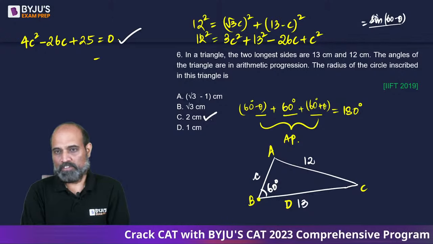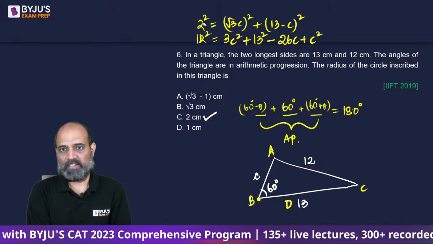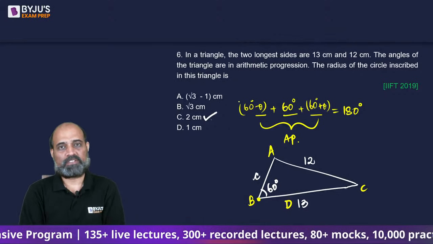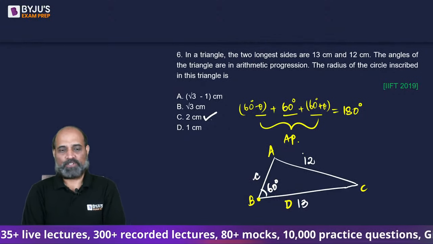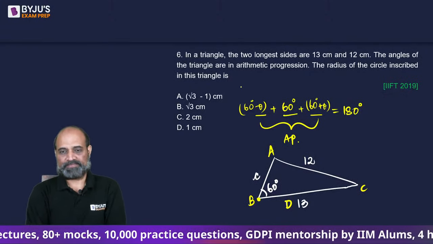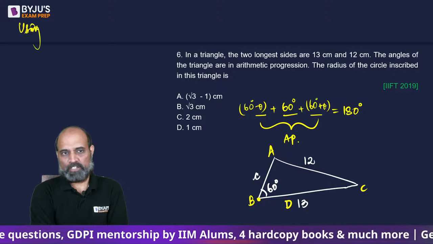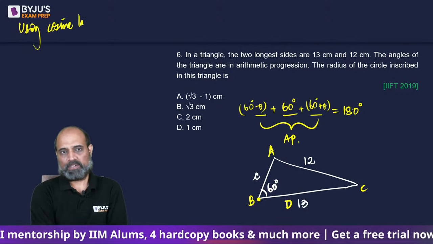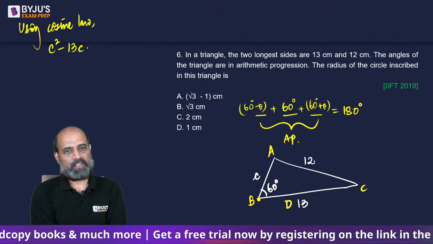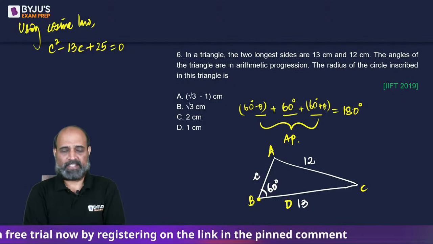In simple exams which are formula based, guys, unfortunately you are at the mercy of the formulas and the shortcuts. See, there is no trick here, right? You will have to solve it patiently. You have to apply the formula, right? So using the cosine rule, I believe we got the equation c square minus 13c plus 25. That is what we got, right? C being the third side here.